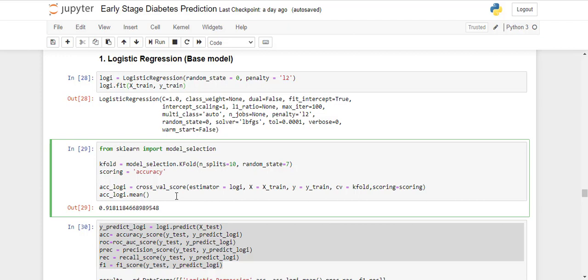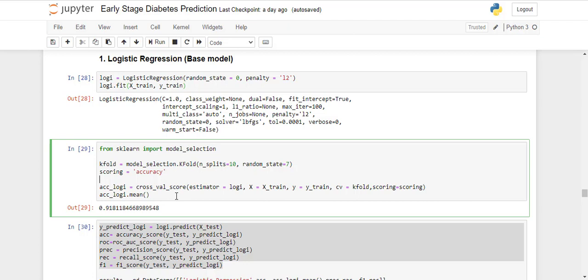It is very important to cross validate your model before actually testing it, because cross validation will give you a sense of how your model is performing on your training data. If the cross validation accuracy is very low, then there is very little chance that you will get higher accuracy on your test data set, because your model is underfitting. Your model is not learning the pattern within the training set.